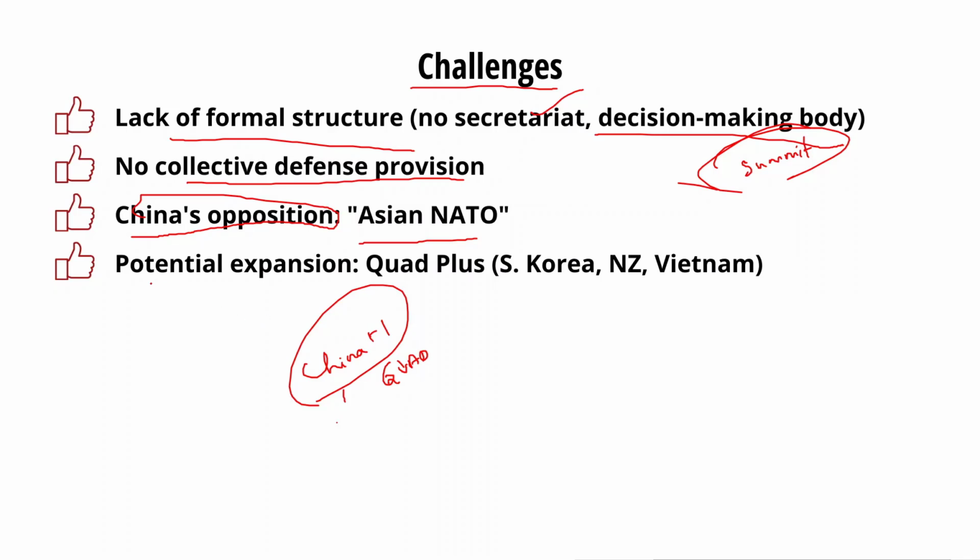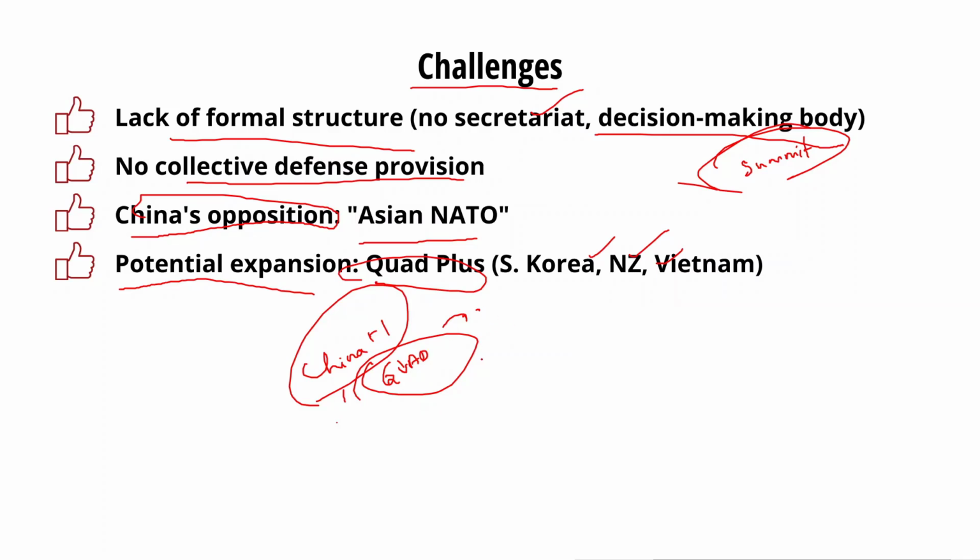Currently there is a potential expansion of the Quad in the name of Quad Plus as well. Many countries like South Korea, New Zealand and Vietnam have expressed their wish to join the Quad membership. Since it is like a military alliance or a security alliance against a particular country, even though it is not explicit, it is that way.